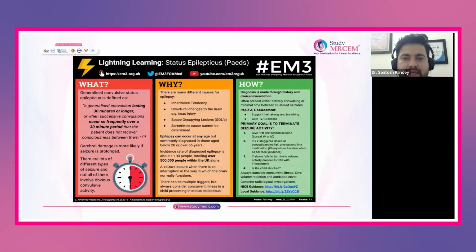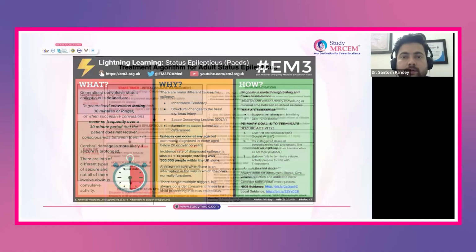Epilepsy can occur at any age, but it is commonly diagnosed at less than 20 years and over 65 years of age. The main goal of this management is to terminate the seizure, routinely following your rapid ABCD assessment as per your ALS protocol. That is more important. Now I'll discuss the algorithm in detail.